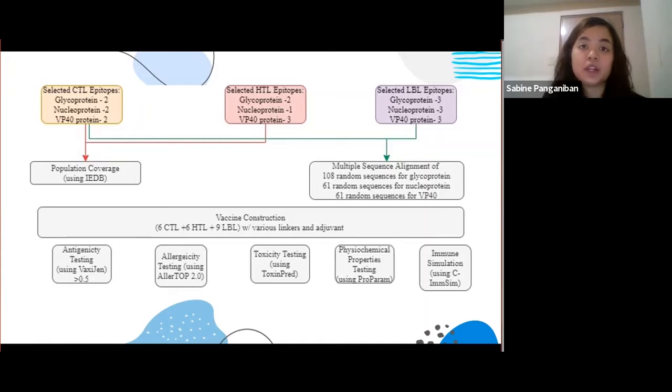The vaccine should be non-allergenic and non-toxic, and various physicochemical properties will also be assessed. Finally, the immunogenic profile of the vaccine is to be estimated. The C-ImmSim server was used for in silico immune simulation. The parameters for the simulation are proposed to be 3 injections, each administered 4 weeks apart. Time step points for each injection are established at 1, 84, and 168. The rest of the parameters were set at default.